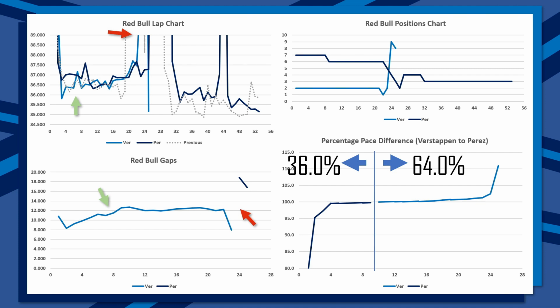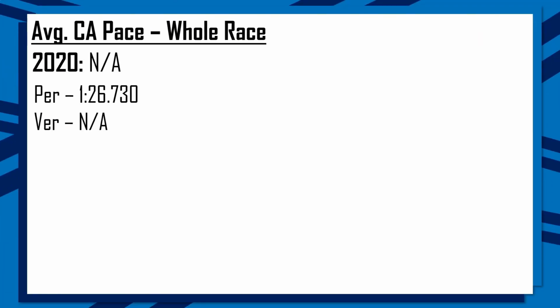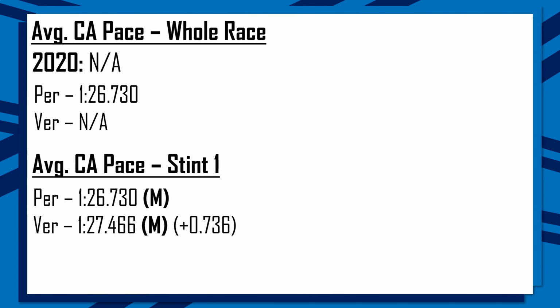And so looking at Red Bull's times and comparing them to 2020, they didn't actually set a competitive lap time in 2020, mainly because both cars ended up retiring. But Sergio Perez set a 126.730, and then in stint number 1, where both drivers were on the mediums, we can actually compare the two, and there was a 7/10 difference between both drivers. With interestingly Sergio Perez being the faster car, even though he was a couple of places behind Max Verstappen, who was stuck behind Daniel Ricciardo.